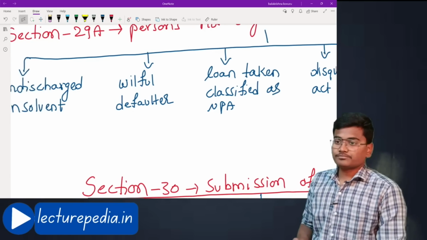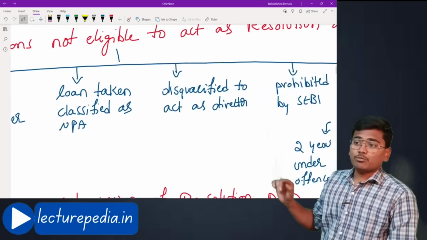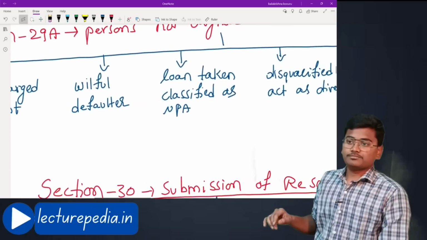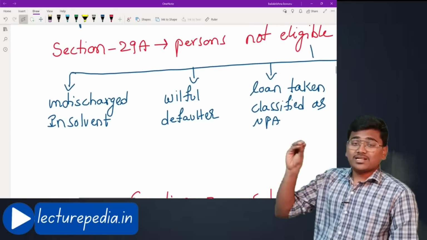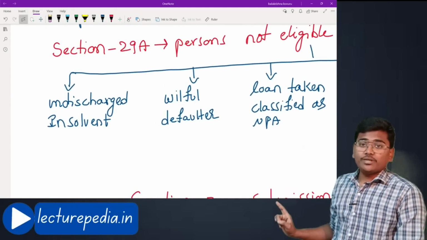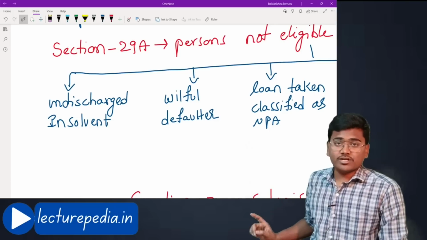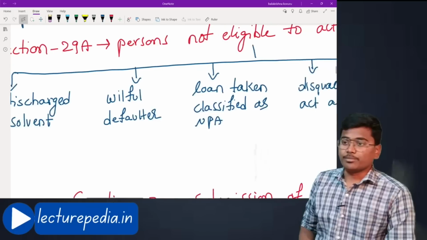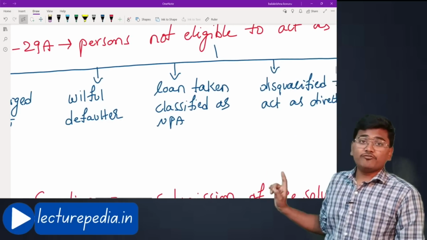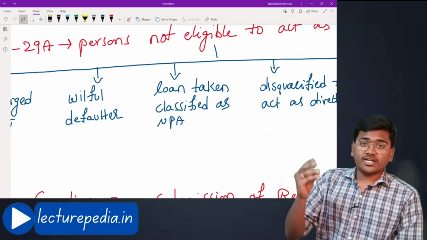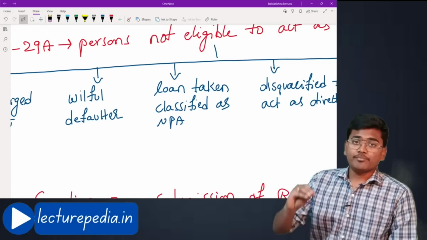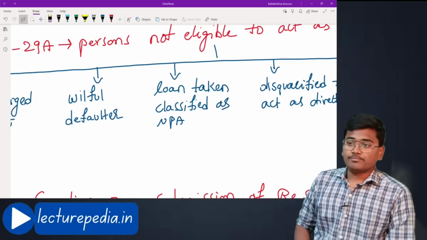Okay, here we are speaking about resolution applicant. Now the resolution applicant should not be an undischarged insolvent. If he is an undischarged insolvent, he cannot act as a resolution applicant. He should not be a willful defaulter like Vijay Mallya, Nirav Modi. All those people cannot be resolution applicants.